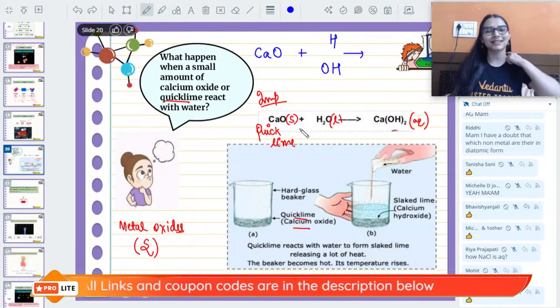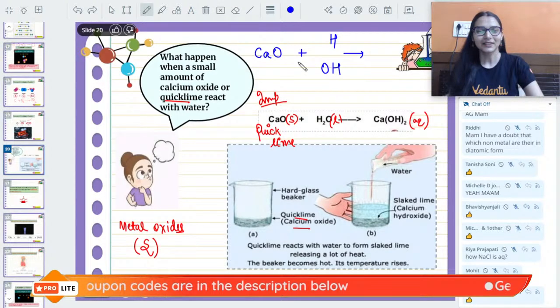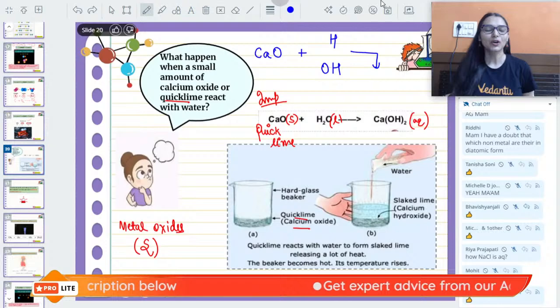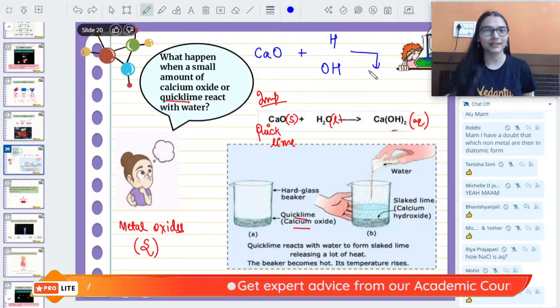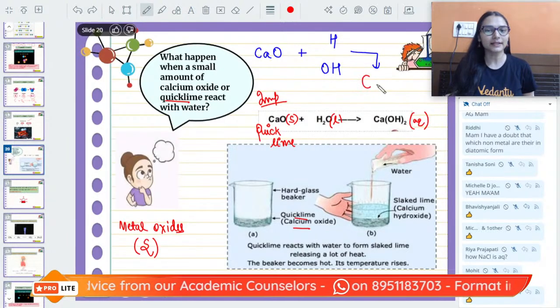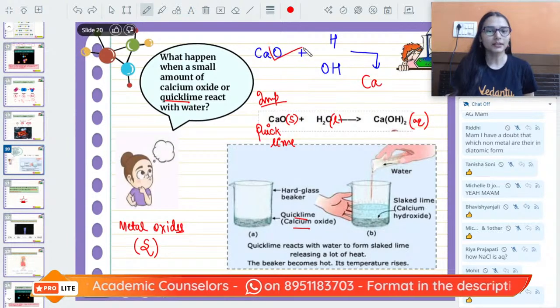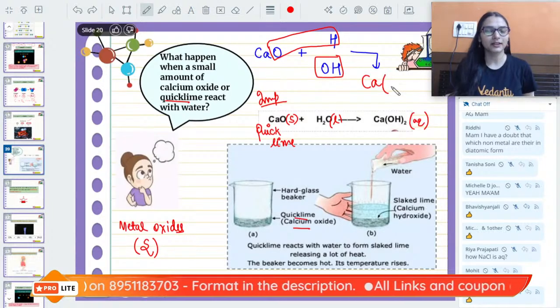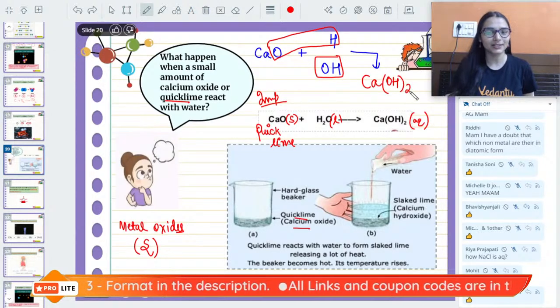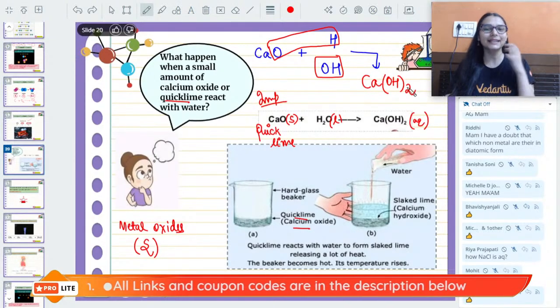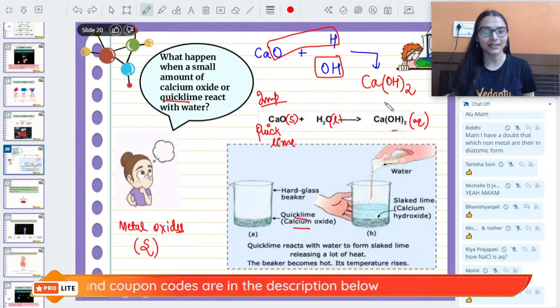You don't write it like this in the exam. So calcium oxide, and water I have written like HOH. What happens whenever these two react with each other? This one calcium atom, this one OH and this another OH combine to give OH twice. So that is calcium hydroxide aqueous solution you would be getting.